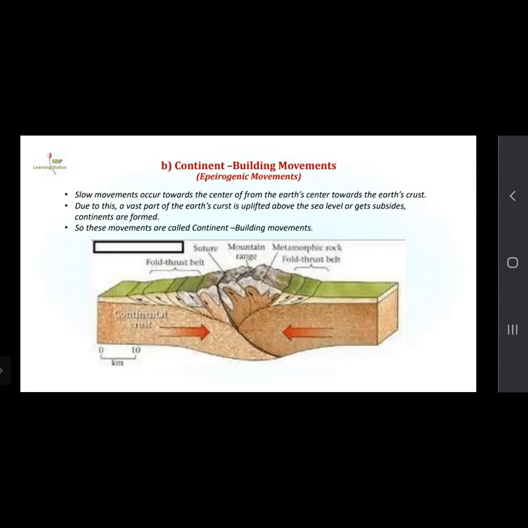Due to this, a vast part of the Earth's crust is lifted above the sea level or subsides, and continents are formed. So these movements are called continent building movements, because of this the continents are built. You can have a look at the picture to see how continents are formed.